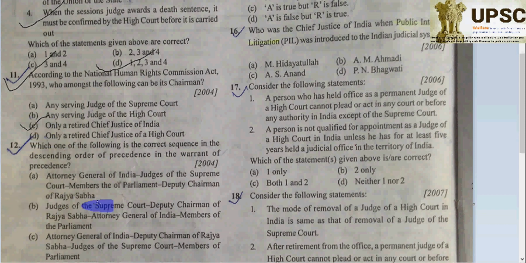So which one is going to be correct? C, as we know. Now, number 12 question.